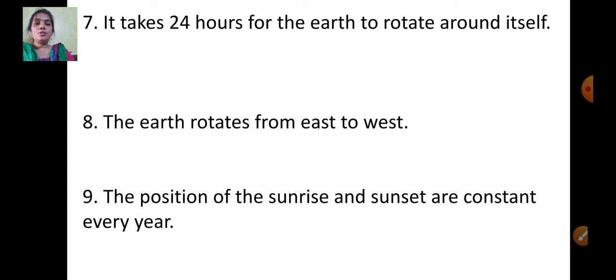So the first one is number 7. It takes 24 hours for the Earth to rotate. It is true. Number 8 is false, because it rotates always from west to east. And the position of the sunrise and the sunset are constant. It is false. It keeps on changing. It is not constant.